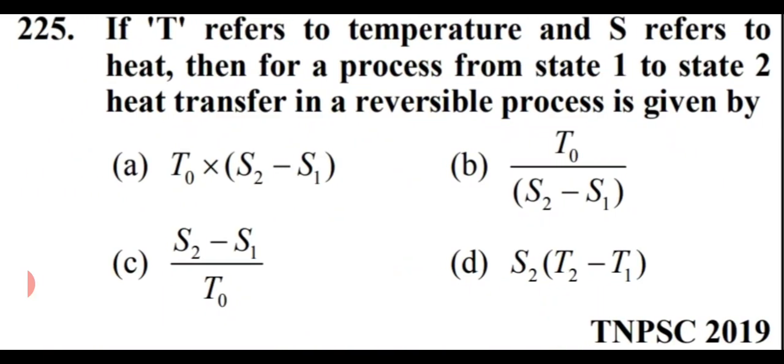If T refers to temperature and S refers to entropy, then for a process from state 1 to state 2, heat transfer in a reversible process is given by T0 dS, that is T0 (S2 minus S1). That is option number A, T0 into (S2 minus S1).